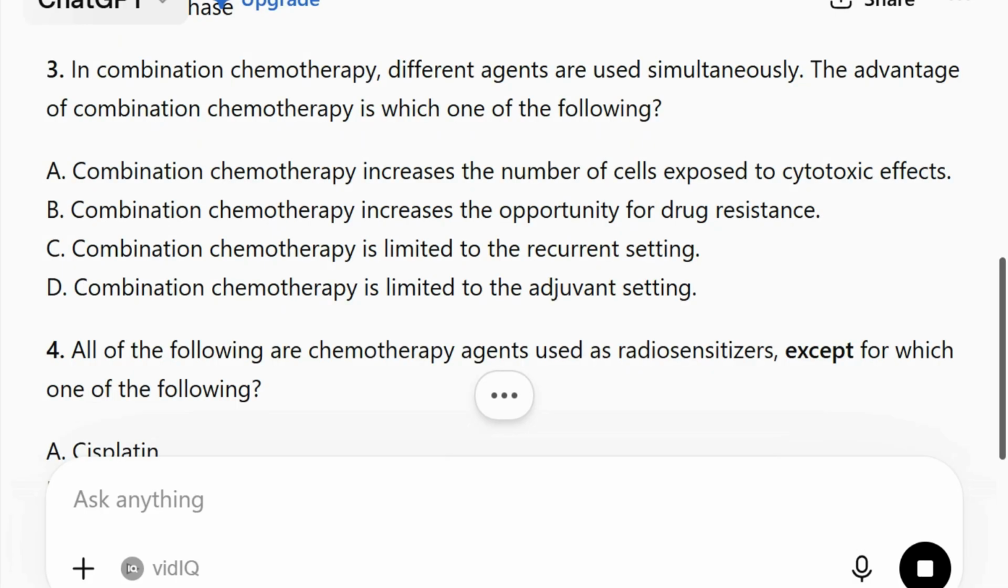Number 3. In combination chemotherapy, different agents are used simultaneously. The advantage of combination chemotherapy is which one of the following? A. Combination chemotherapy increases the number of cells exposed to cytotoxic effects. B. Combination chemotherapy increases the opportunity for drug resistance. C. Combination chemotherapy is limited to the recurrent setting. D. Combination chemotherapy is limited to the adjuvant setting.